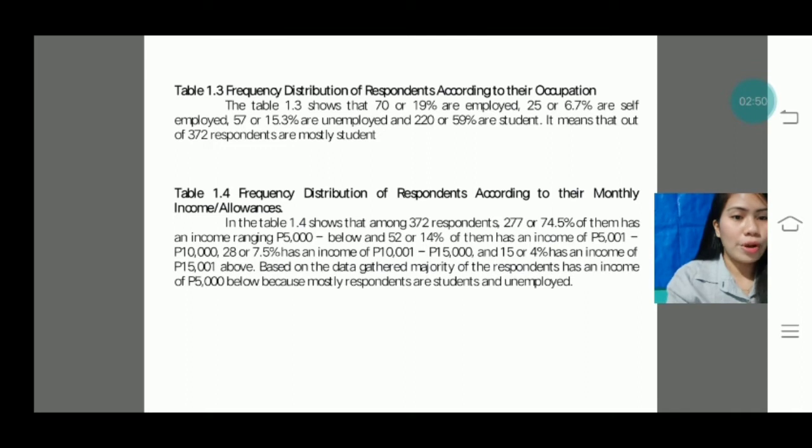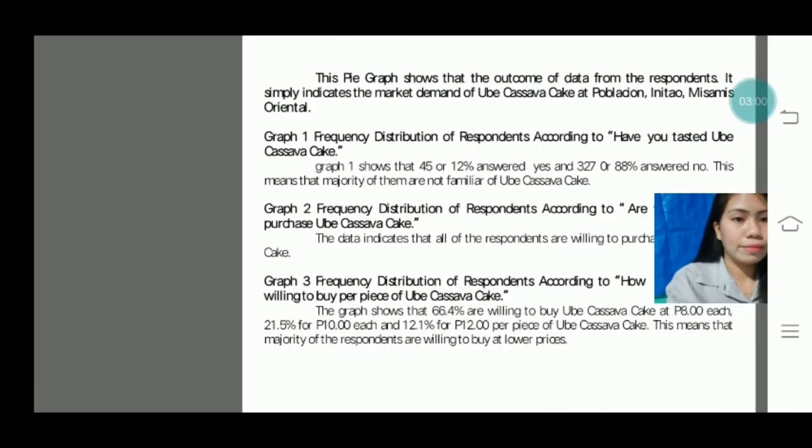Based on the data gathered, the majority of the respondents have an income of 5,000 and below because most respondents are students and unemployed.